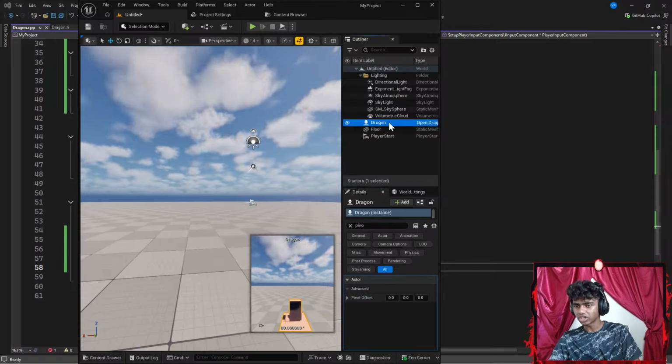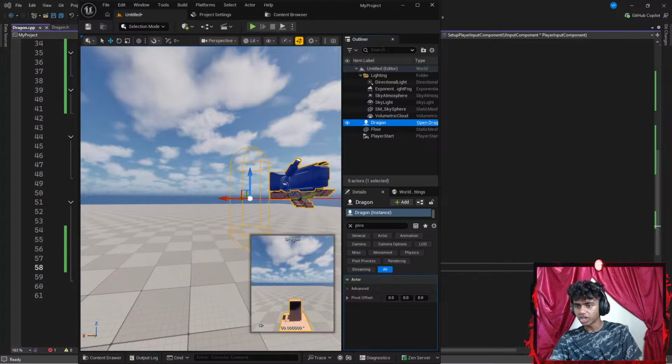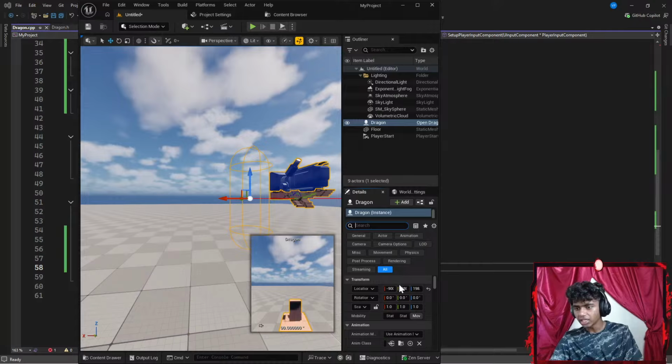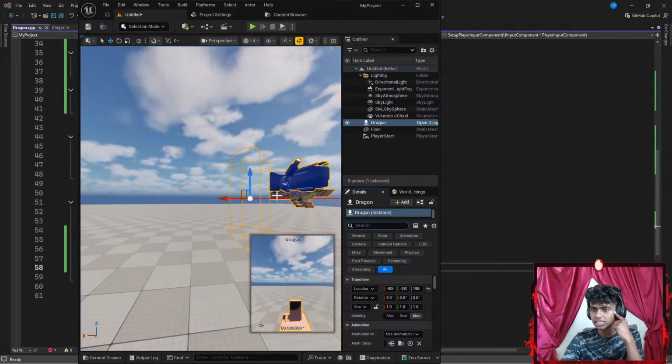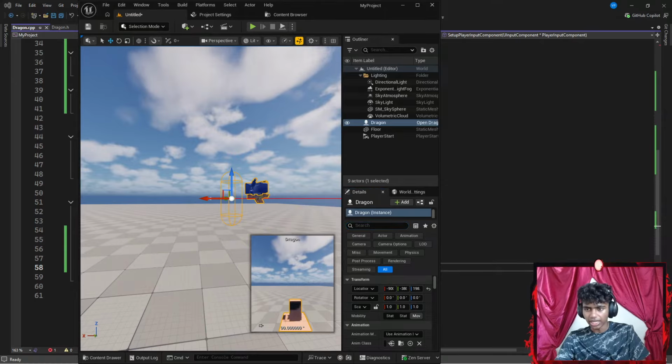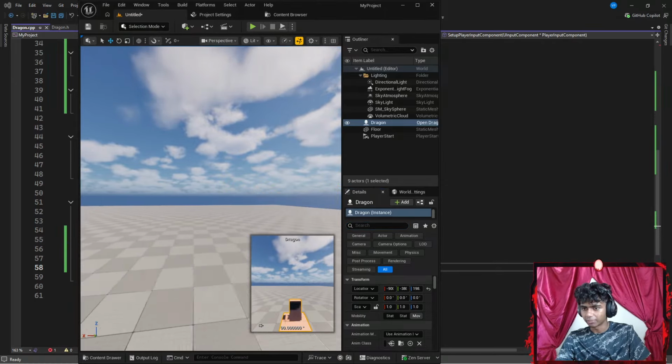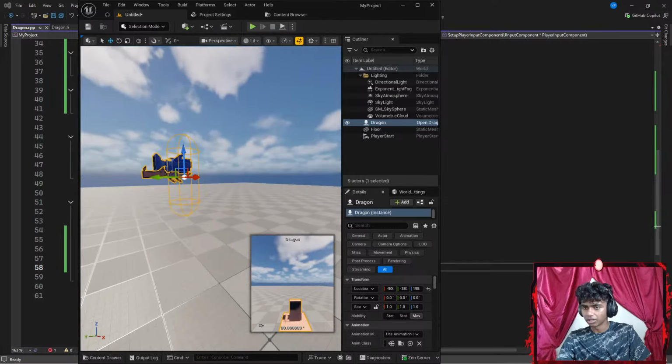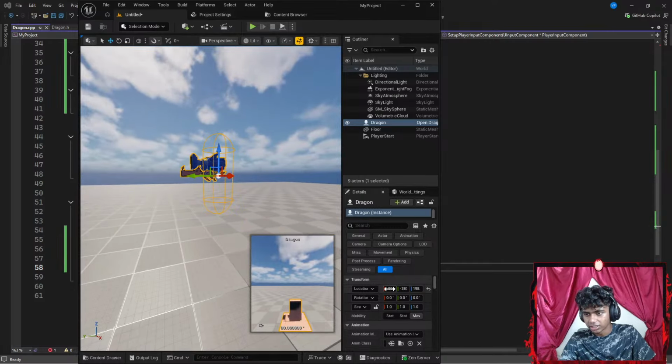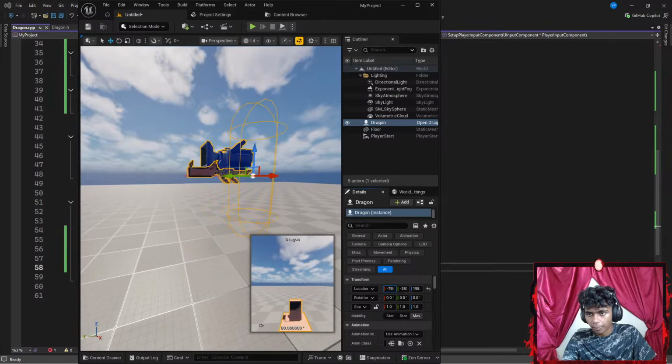Hold up, guys. Let me go to my dragon real quick. I want to go ahead and change my camera's location real quick. Let's go ahead and remove my pivot. Okay, let's change my camera's location. I want to see my dragon move, but it wouldn't make sense. Okay, let's try moving my camera a little. So I want to move my camera's x-axis a bit there.